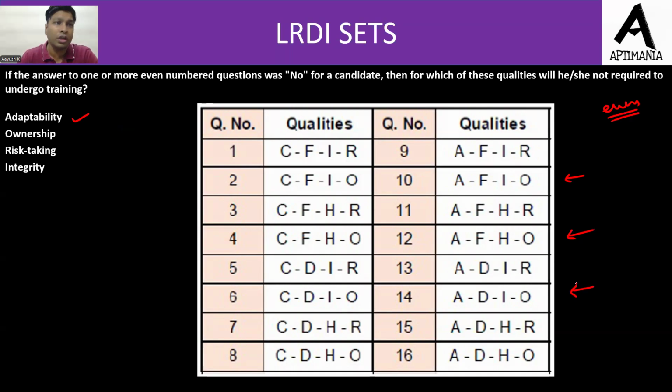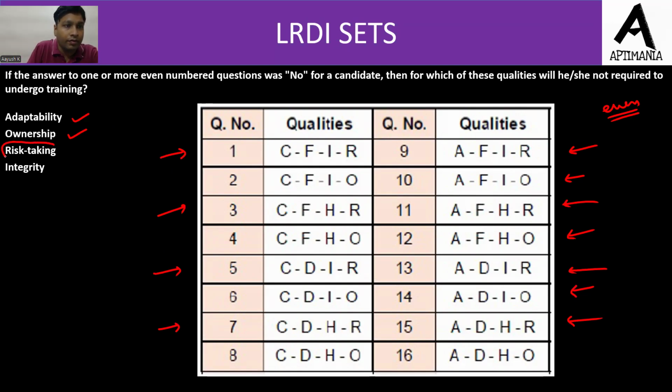Now let us check for ownership. Ownership again is coming in even number questions. We can see in question number 10, question number 12, question number 14, 16. O is always present. So इसके बारे में we are not sure. हम कह नहीं सकते. Now risk taking. We check for risk taking. So it is present only in odd number questions. You can check for R. R is present over here. Odd number, again odd number, again odd number, again odd number. So basically R is one of the qualities which is present in only odd number questions. Right. So this is the quality which we are looking for. हमारा आंसर होगा रिस्क टेकिंग.